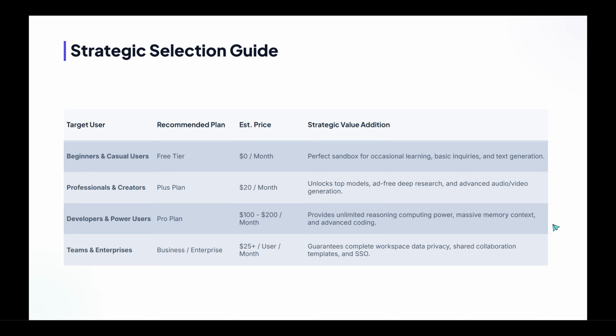A simple way to decide is to start free, track how often you hit limits or need faster turnaround, and upgrade when those constraints begin to affect your productivity. Match the plan to your workload, the complexity of your tasks, and the value of your time. Choose the tier that supports your goals today, with room to grow tomorrow.